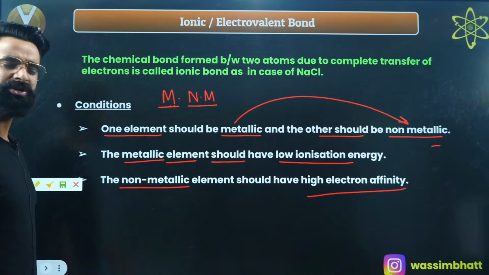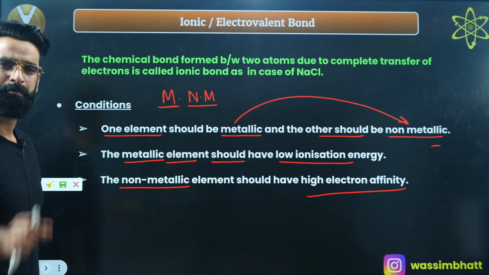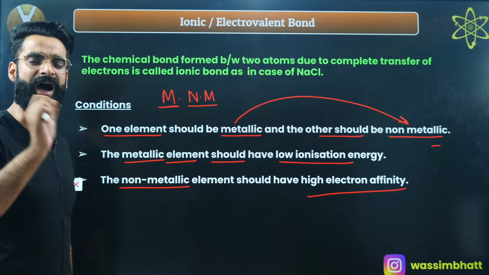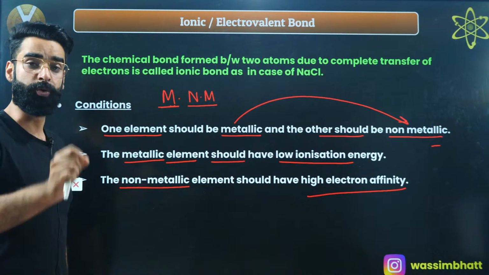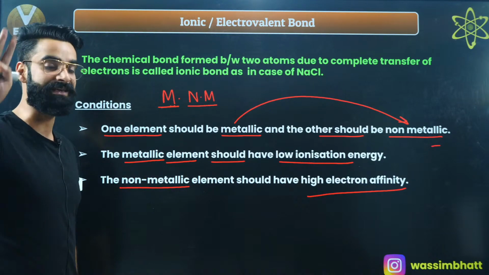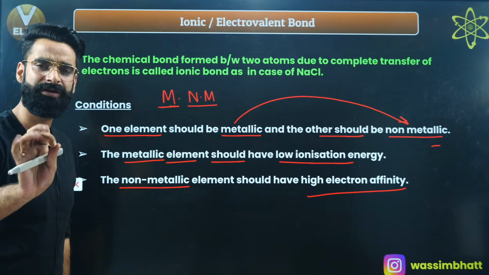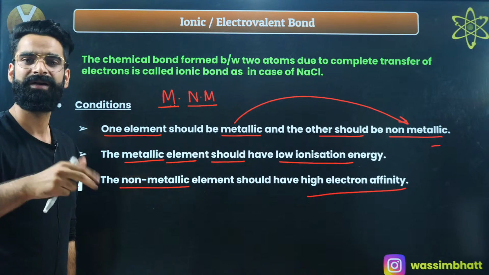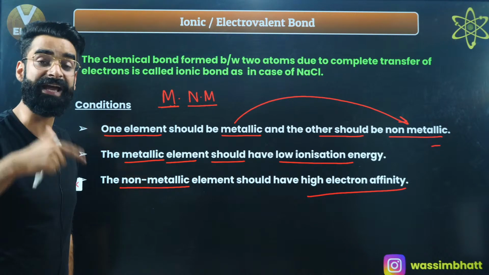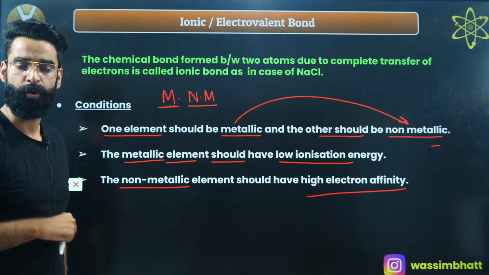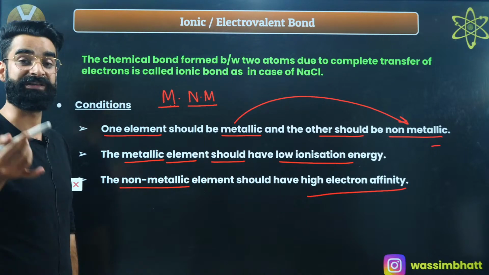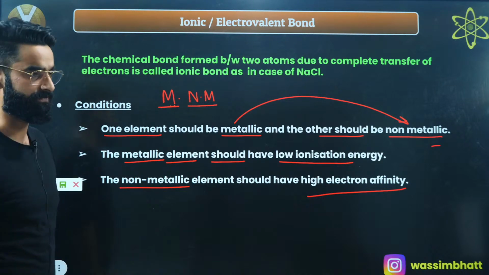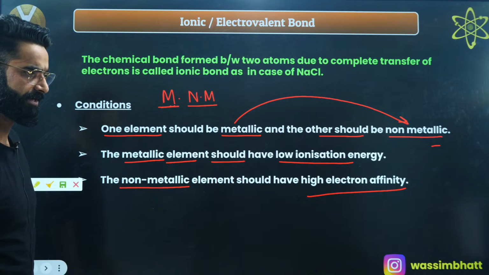So the conditions for the formation of ionic bond: metals should have low ionization energy and the non-metals should have high electron affinity, due to which it forms the anion easily. So in short, cation should be formed easily and fastly, and at the same time anion should be formed easily and fastly. That is only possible when the metal has low ionization energy and non-metal has high electron affinity. I'm sure it's clear to everyone.